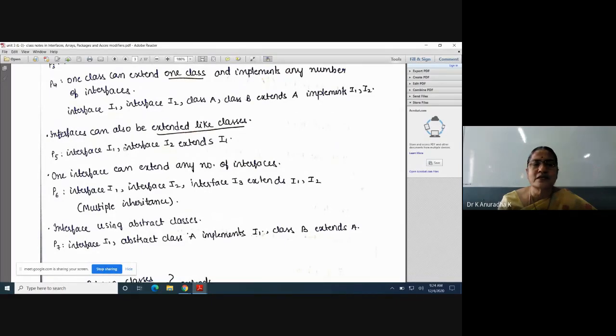Next program: interfaces can also be extended like classes. So here, interface I1 and interface I2 extends I1. Between classes we can use the extends keyword, and between interfaces also we can use the extends keyword. If we define one interface I1 and take one more interface I2 which extends I1, all the abstract methods and final variables of interface I1 are inherited to interface I2. So inside I2 we can use the members of both I1 and I2.